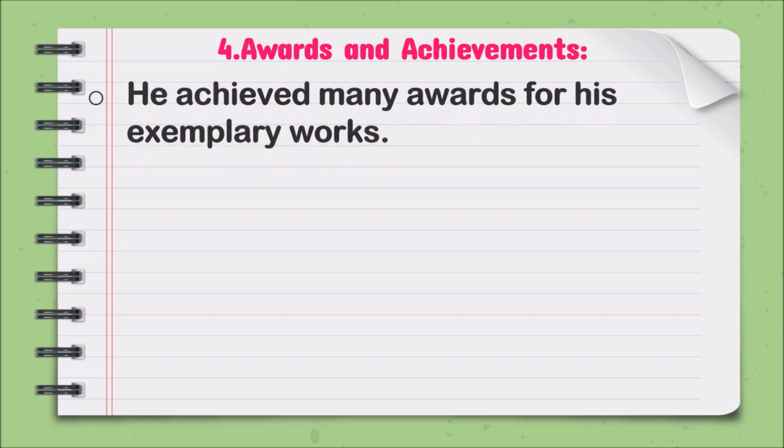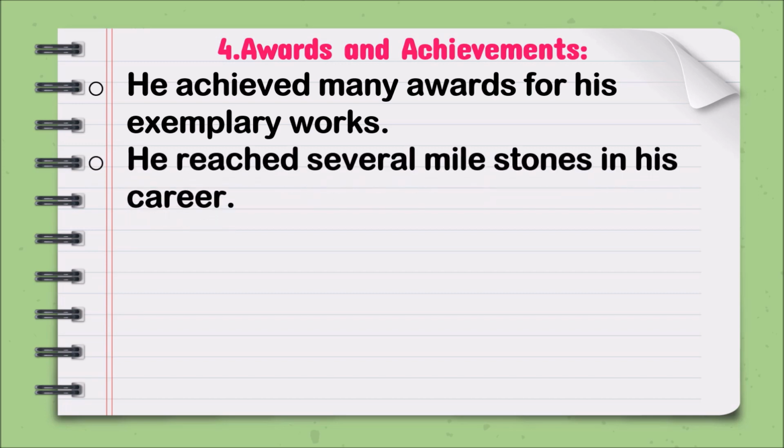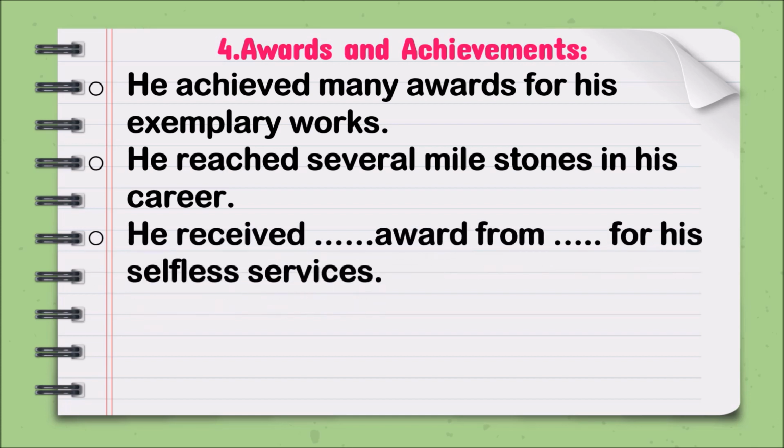And the fourth area is awards and achievements. He achieved many awards for his exemplary works. The first one you will write. Now, several personalities might have received n number of awards, so for every award, you try to write a different sentence pattern. You will see, he reached several milestones in his career, if it's a sportsperson. You can write, he received Dash award from Dash for his selfless services.